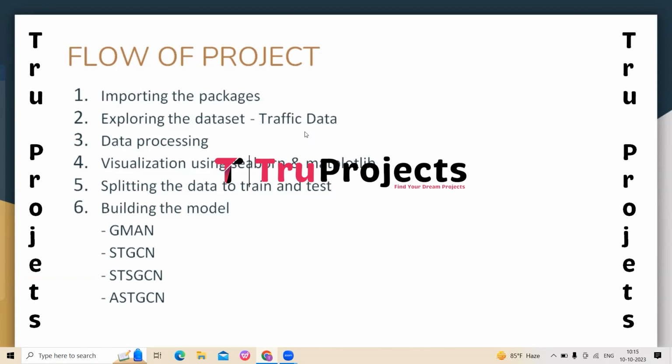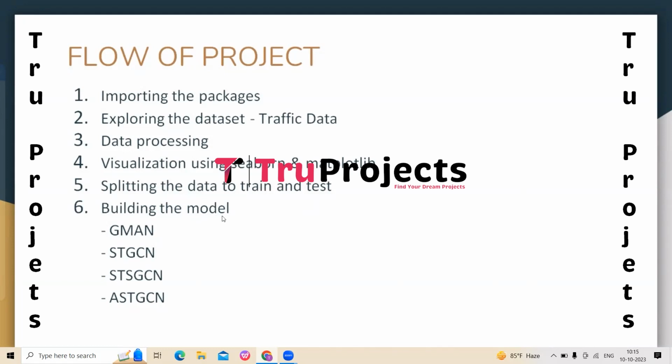Next, we have visualization using Seaborn and Matplotlib. Here, data visualization tools like Seaborn and Matplotlib are employed to create graphical representations of the dataset. This step aids in better understanding the distribution of the variables and relationships within the dataset. Next, here we have splitting the data into train and test. The dataset is divided into training and testing sets. This is a crucial step to evaluate the model's performance on unseen data and prevent overfitting.